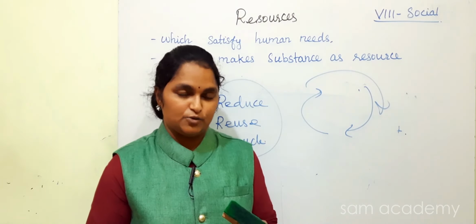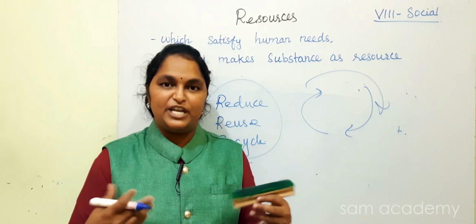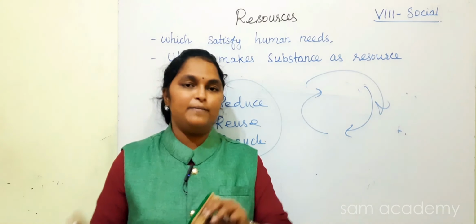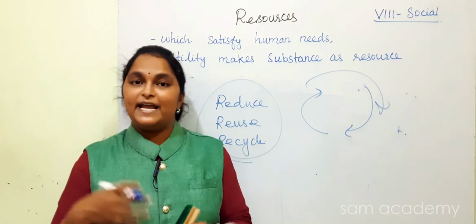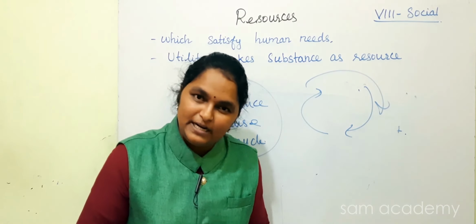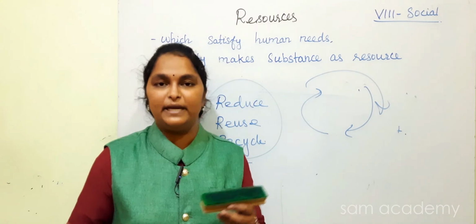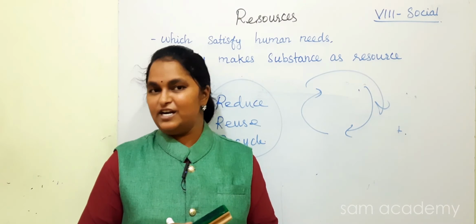Next, human-made resource. You can make many things, many goods, many objects, so it becomes a human-made resource. Natural resource: everything available in nature, for example land, soil, water, metal, mineral, are natural resources.